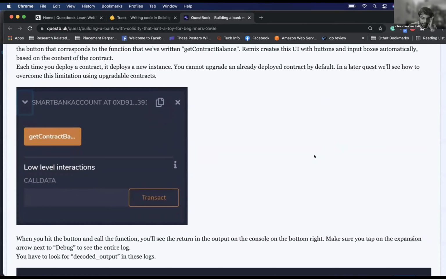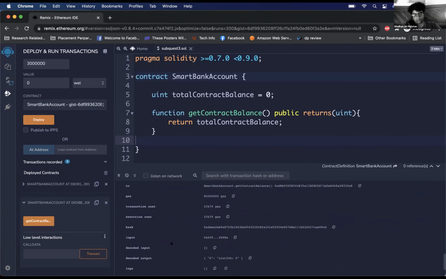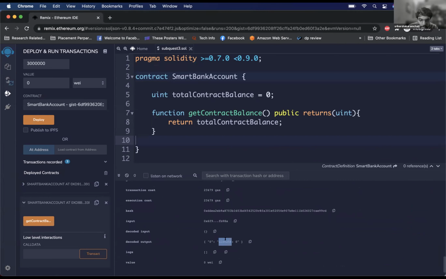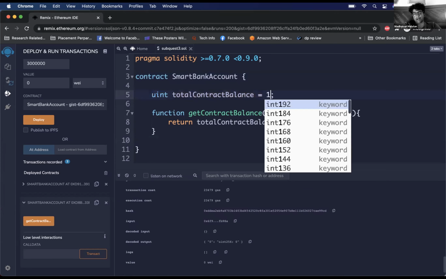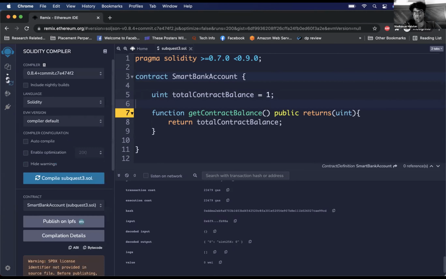When you hit the button and call the function, you will see the return in the output on the console at the bottom right. Make sure you tap on the expansion to see the output logs. This one, right? Correct. And decoded output says 0. Is it because we gave this as 0? Yeah. It returns whatever you've returned from your function. You've returned a variable of type uint, so you see uint256 in the output. I just changed this to 1. Do you have to compile and then only deploy? Yeah. You have to compile, then you have to deploy.